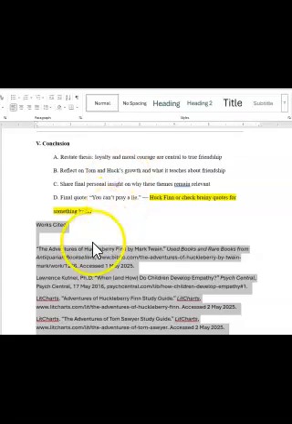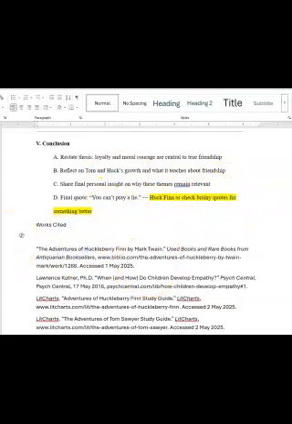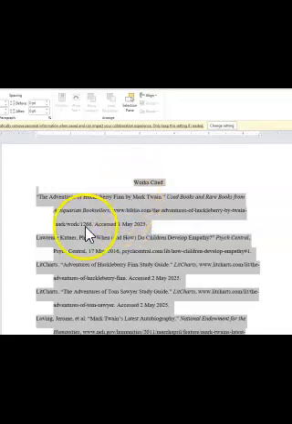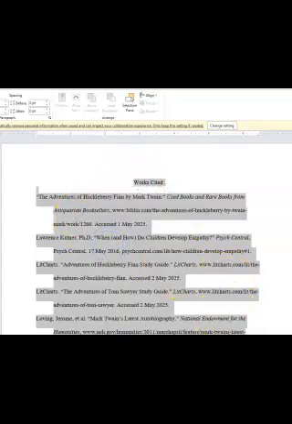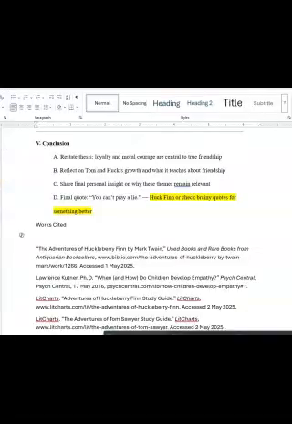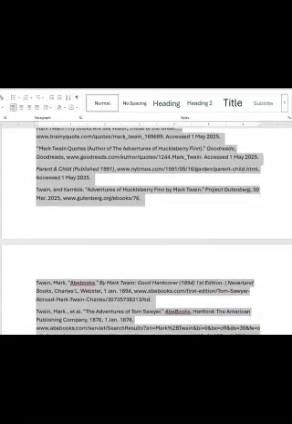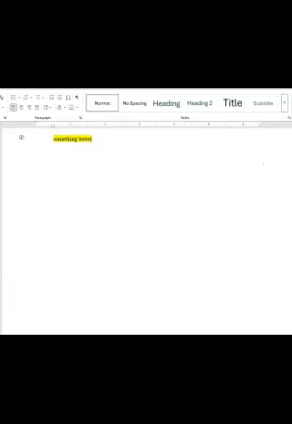Now, if I come back over to normal and it's still all messed up, then I'm going to go back to the document that I uploaded right here. I'm going to copy it again, come back over to my regular document that I'm getting ready to turn in, take this one that's incorrect out, delete that, and this time I'm going to paste it in correctly.